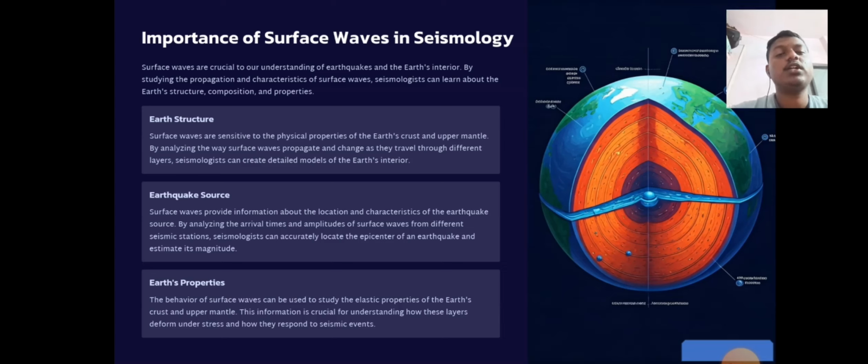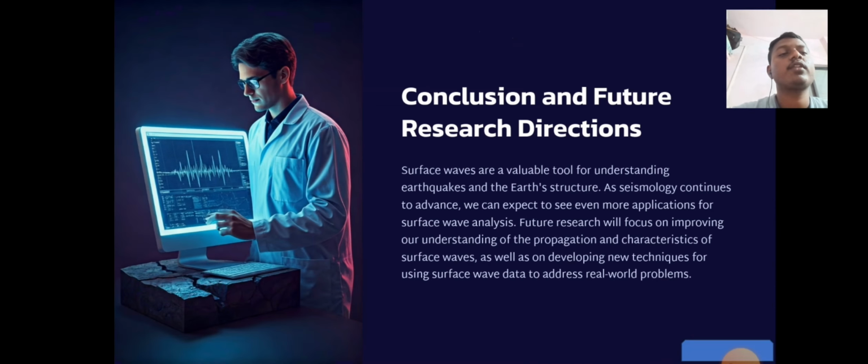Earth's properties: the behavior of surface waves can be used to study the elastic properties of the Earth's crust and upper mantle. This information is crucial to understanding how these layers deform under stress and how they respond to seismic events. Conclusion and future research directions. Surface waves are a valuable tool for understanding earthquakes and Earth's structure. As seismology continues to advance, we can expect to see even more applications for surface wave analysis.